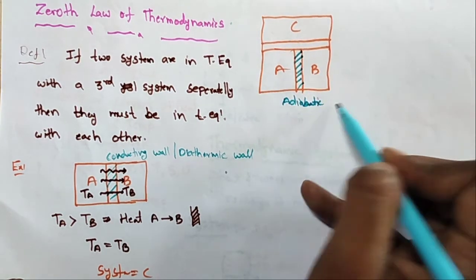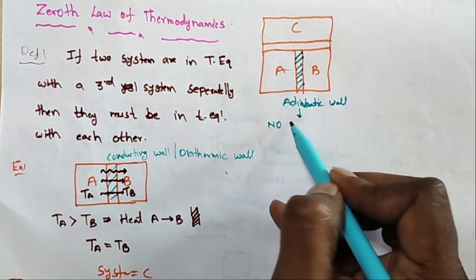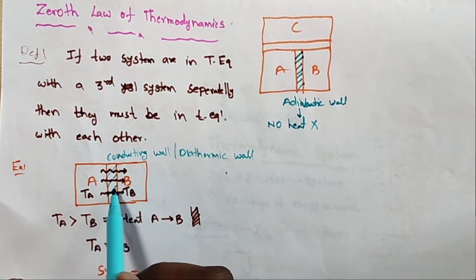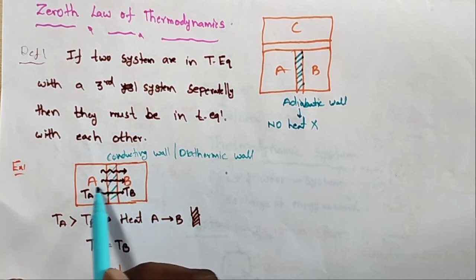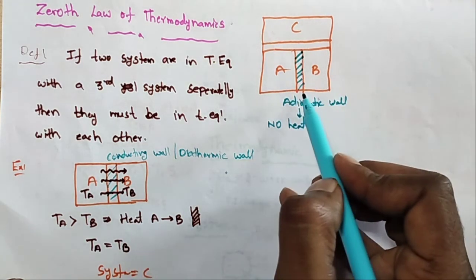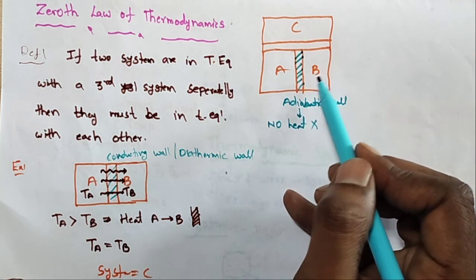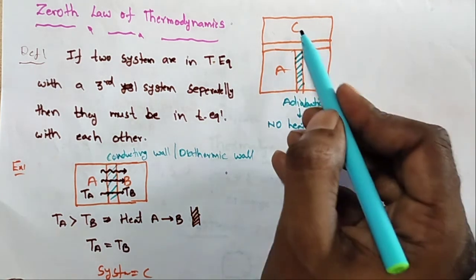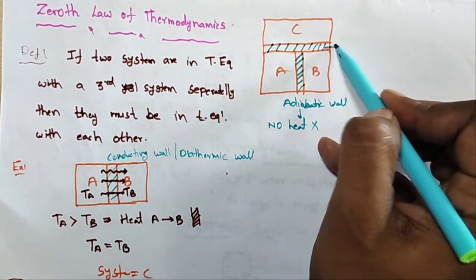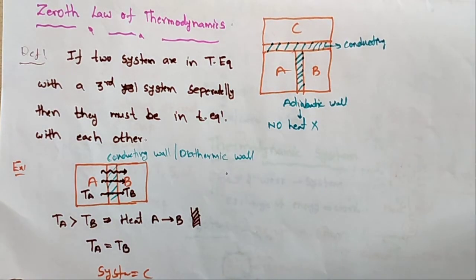What is the meaning of an adiabatic wall? In an adiabatic wall there is no heat transport. Suppose A and B are connected by an adiabatic wall, the heat is not transported from A to B. So is temperature transported from A to B? No. And C is connected by a conducting wall. So what is your observation here?